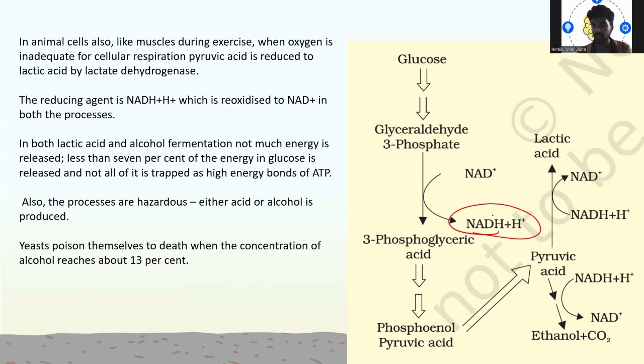This will be the reducing agent, that is NADH plus H plus ion, which is reoxidized to NAD plus in both the processes. Here you are seeing NADH plus H plus ions as the reducing agent, and again after the process, it comes back, reoxidized to NAD plus in both the processes.